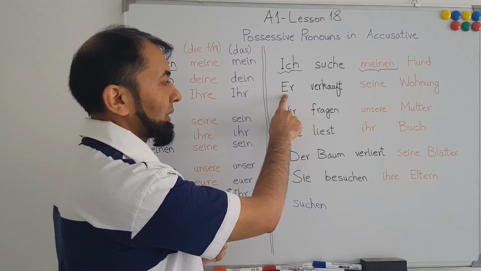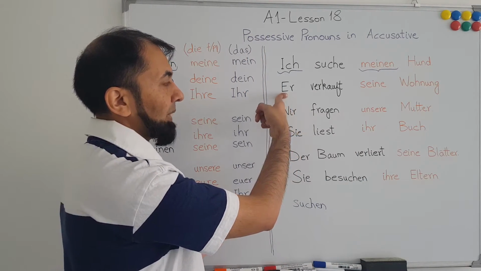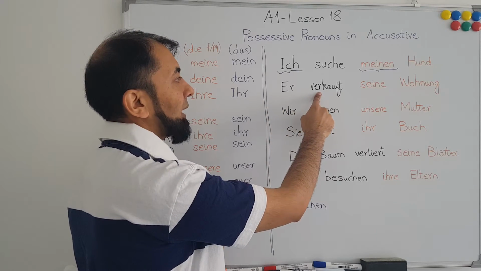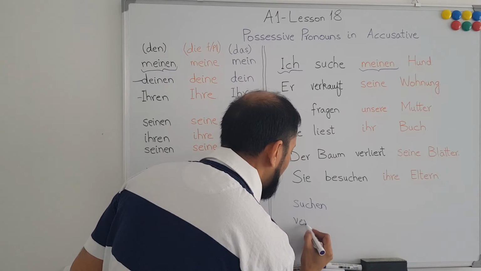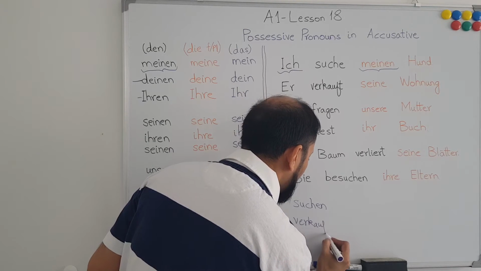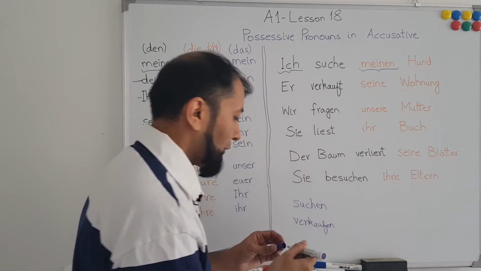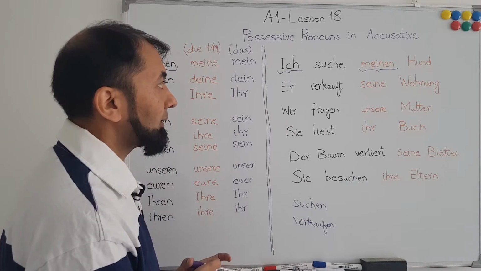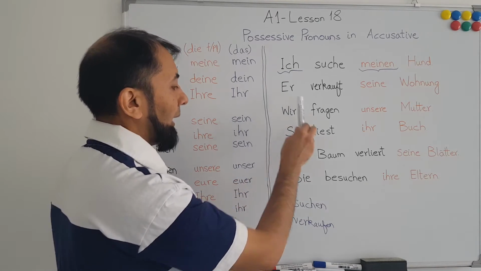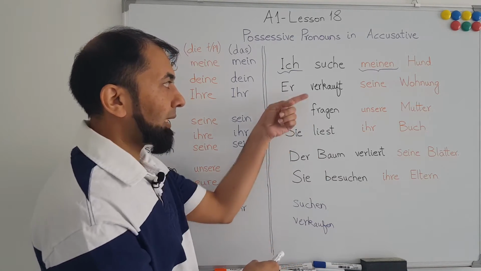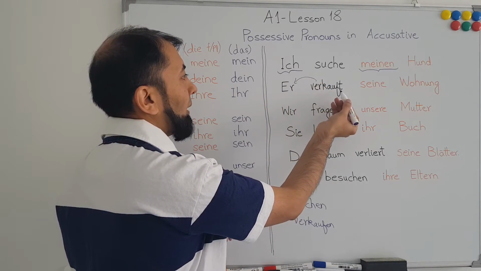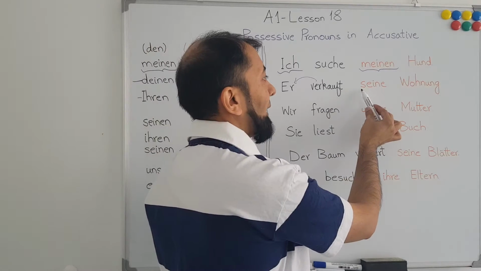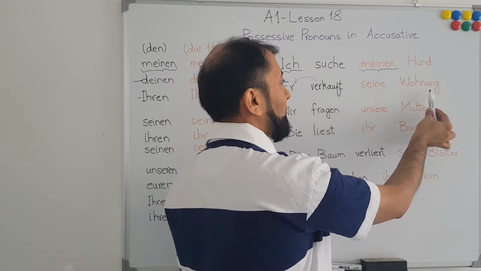Next, I have used another personal pronoun and a verb called verkaufen. Verkaufen means to sell, and if you conjugate verkaufen with respect to er, it becomes verkauft. Then we are using seine Wohnung.